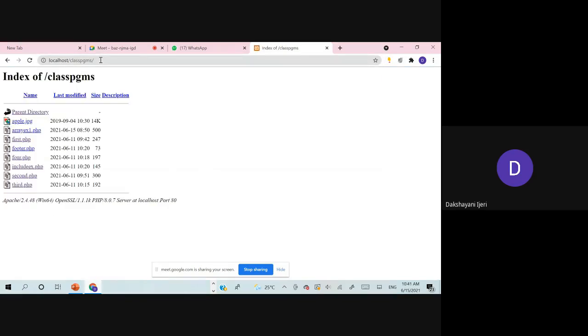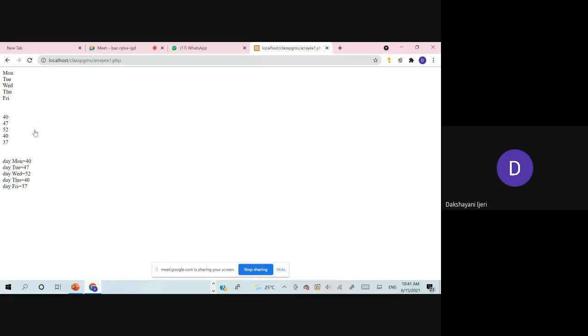The one which we want to run is array example one. I have saved that file as array example one.php. If I just click on this, it shows all the results together here, right?